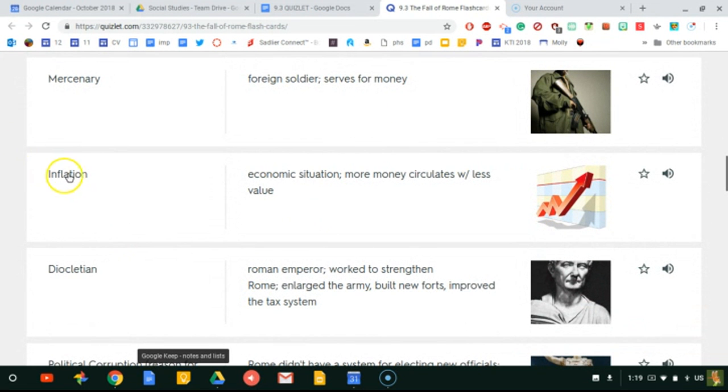Then we have inflation. Okay, inflation is a term in reference to the economic situation. So it means that they print more money. So more money physically gets printed, but the money ends up having less value because if there's more coins, that means they have to equal less.